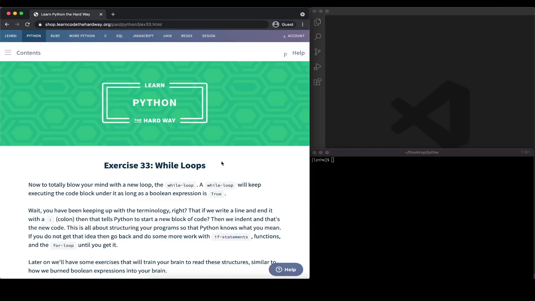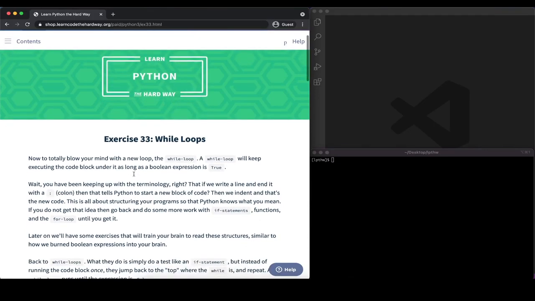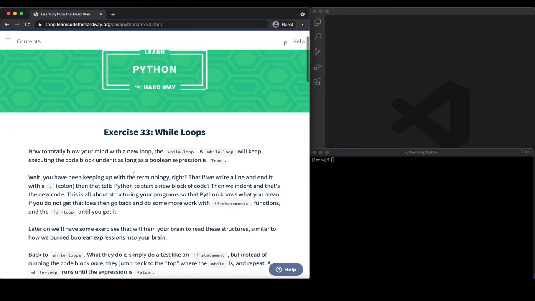Today we're going to focus on while loops in exercise 33. So last time we learned about for loops, and today we're going to learn about a different kind of loop. And of course, as always, feel free to follow along.